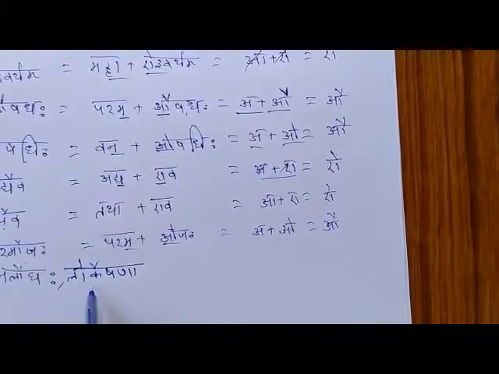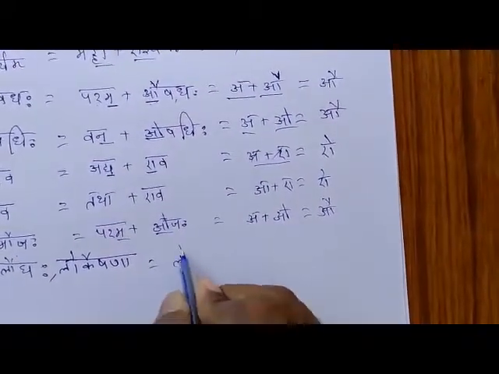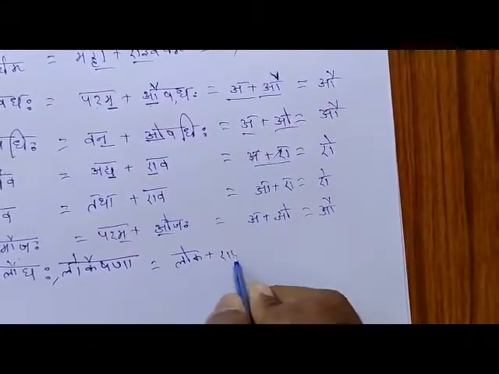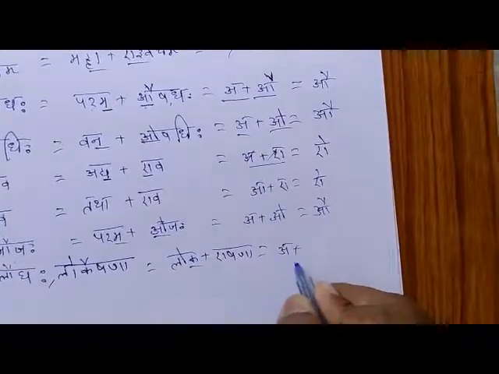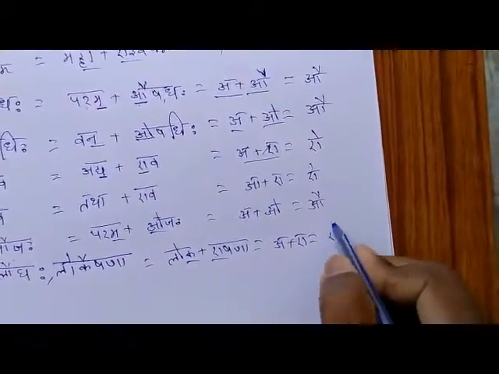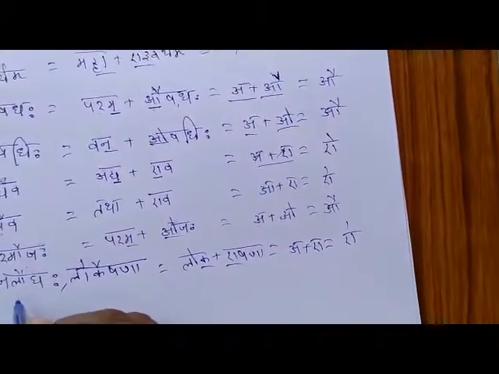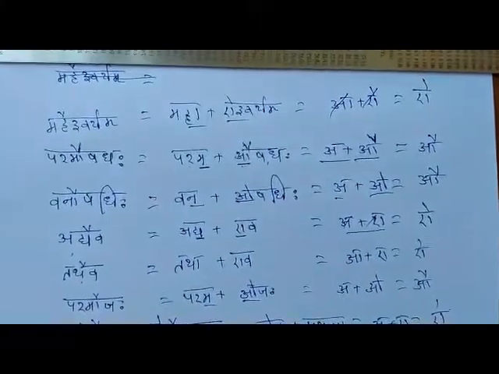Paramaujaha, like that only. Lokeshana. See, Loka plus Ishana. Last letter A, first letter E. Ai will take place. Lokeshana. Jalaugaha we have discussed earlier. So this is Vruddhi Sandhi.